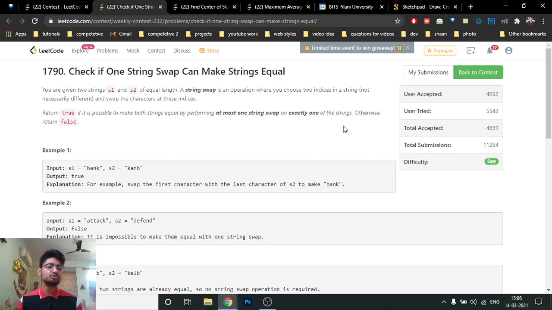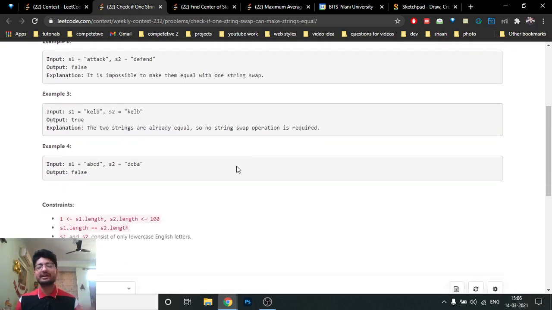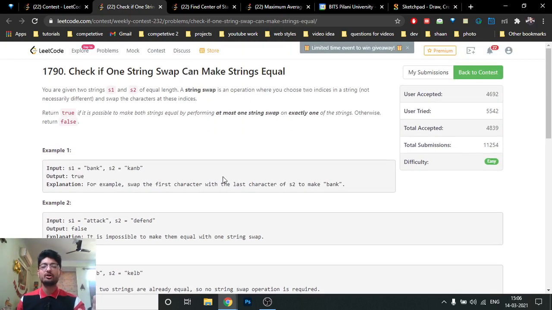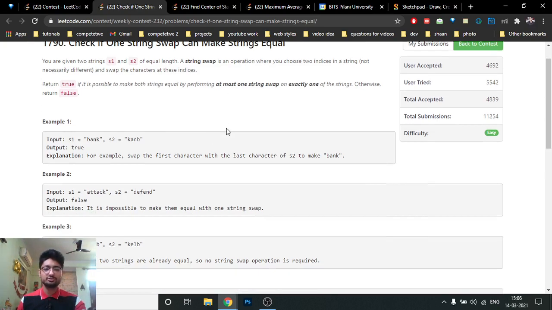So you just have to choose one string, and you can do at most one swap, or no swaps, such that both S1 and S2 become the same. If that is possible in only one swap, then yes, or else no. Now there can be a number of ways to solve this problem. The constraints are small, so you can also do a brute force way. Just try to swap every two characters and then check whether the resulting string is equal or not, so you can also do that.